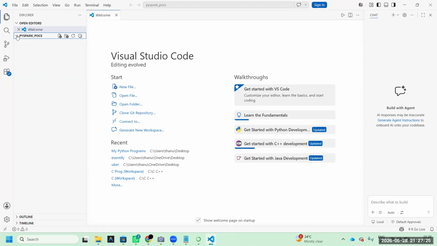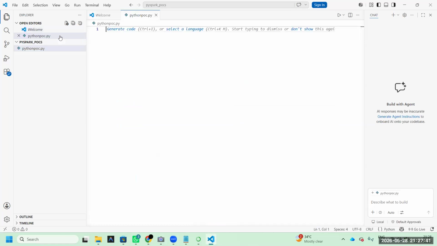If you get anything, just click yes. After that, if you want to implement Spark code, at that time, just give python poc.py. If you type like this, if you have Python, it's working fine. For example, print hello world.